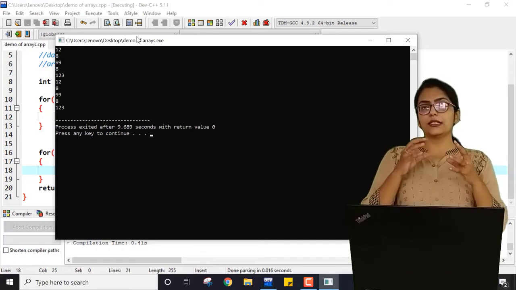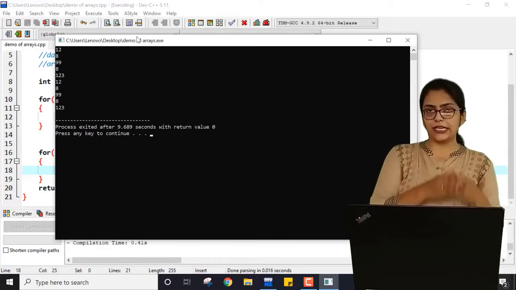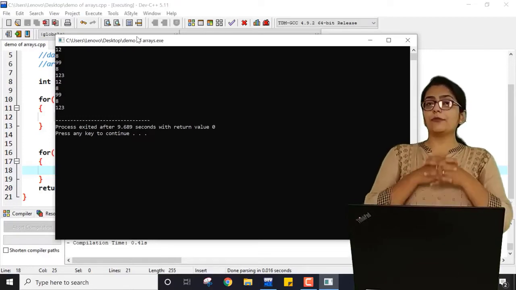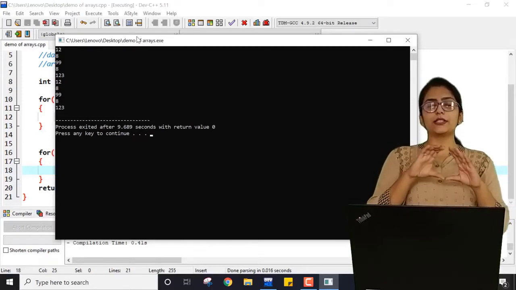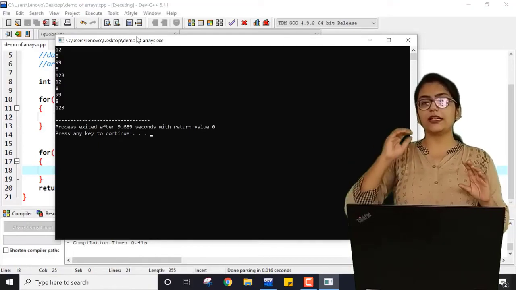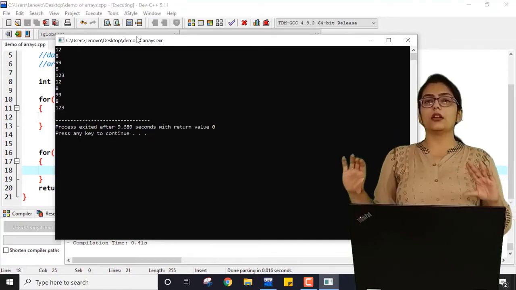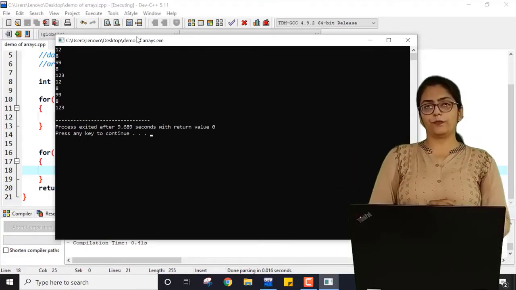Say a 3 by 3 matrix A is there. So matrix A has 3 rows and 3 columns. If I write A of 2, that means only the third row, because indexes start from 0, 1 and 2.